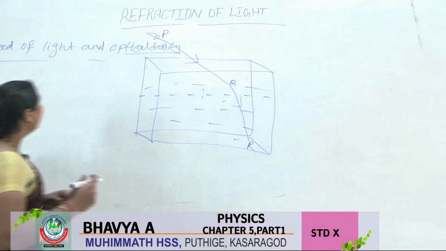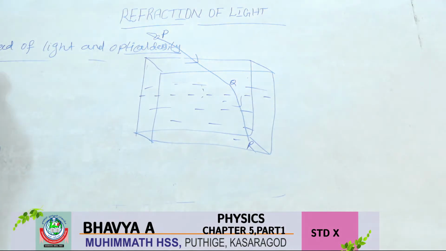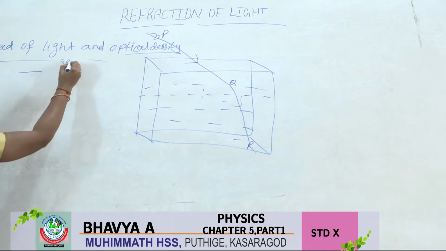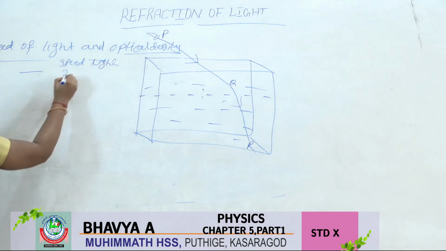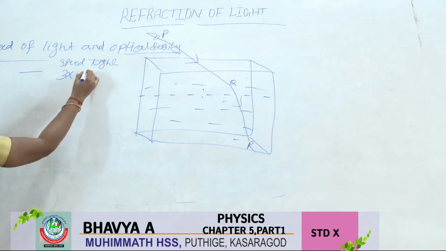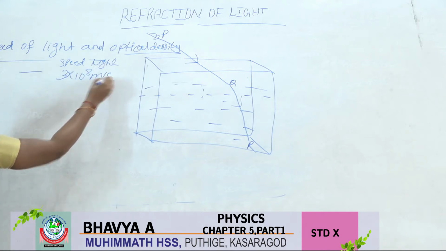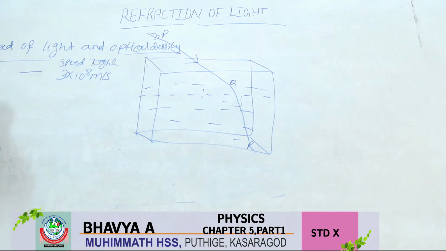So here, you know how much is the speed of light in air? The speed of light in air is 3 into 10 to the power 8 meter per second. Then the speed of light in water.